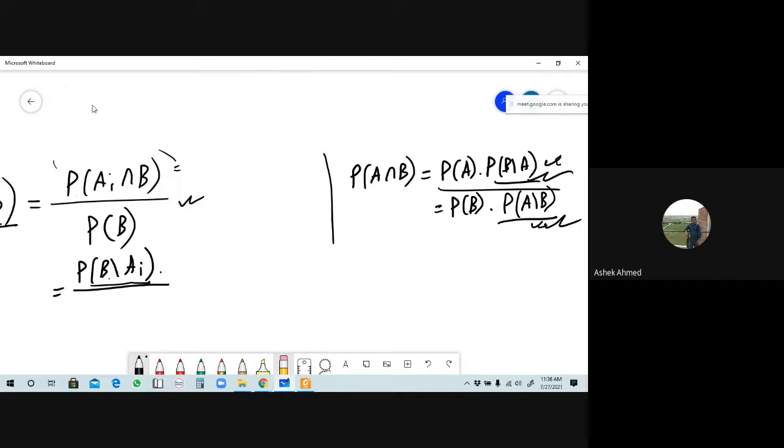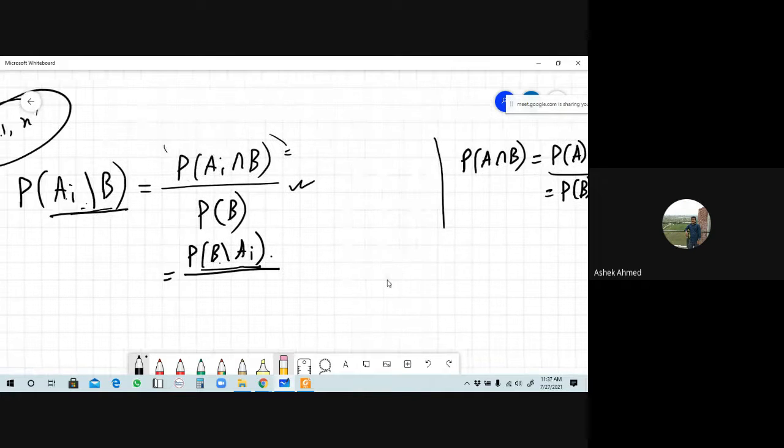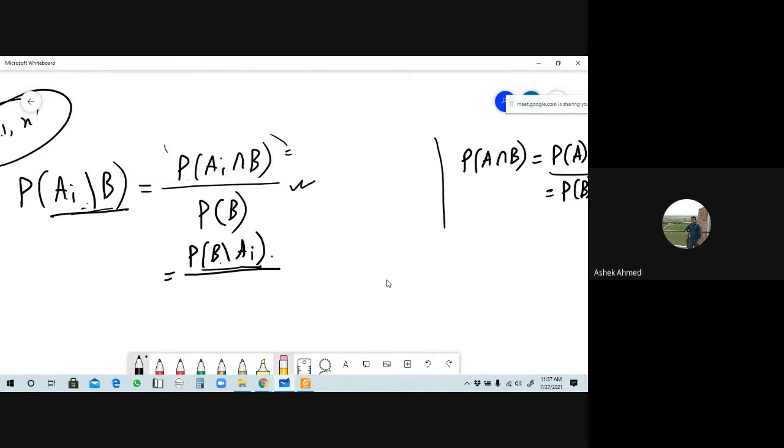Okay. Now, in the Bayes theorem, the numerator will be the product of the opposite of the left side conditional probability. What is the left side conditional probability? Probability of Ai given B, but this will be probability of B given Ai. Can you say this is the reverse of this? Respond. Here we have Ai given B, so here it is B given Ai. It is the reverse, the opposite. Yes, sir.